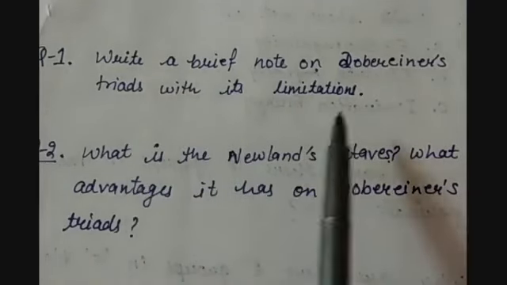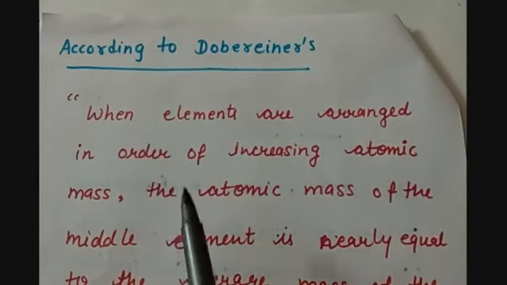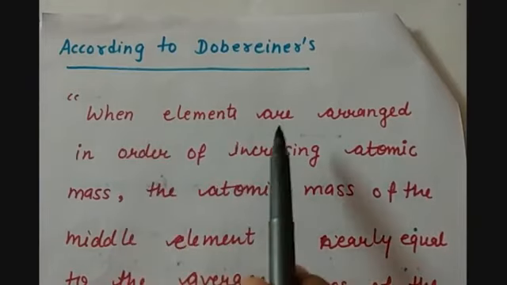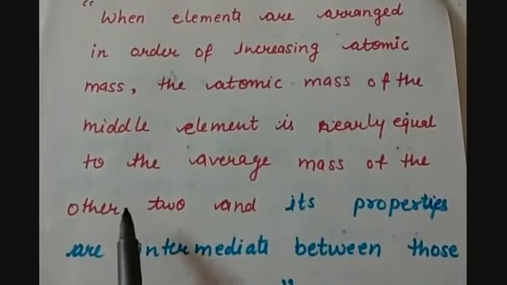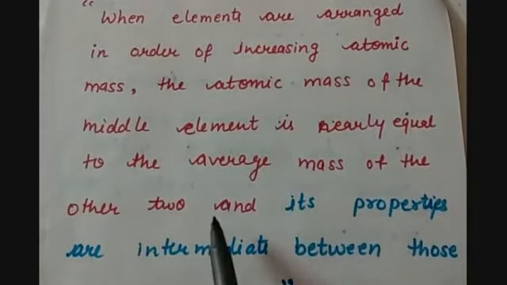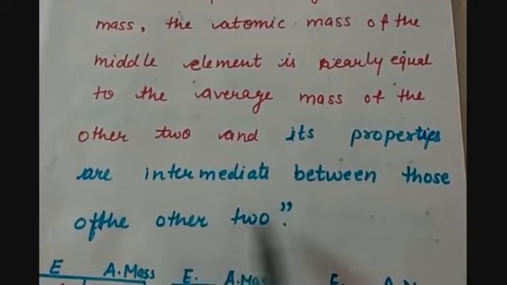The answer to this question is that Dobereiner was the first scientist who worked in this field. He focused on the atomic masses of the elements, and according to that he arranged some of the elements in groups of 3. According to him, when elements are arranged in the order of increasing atomic mass, the atomic mass of the middle element is nearly equal to the average mass of the other two, and its properties are intermediate between those of the other two.